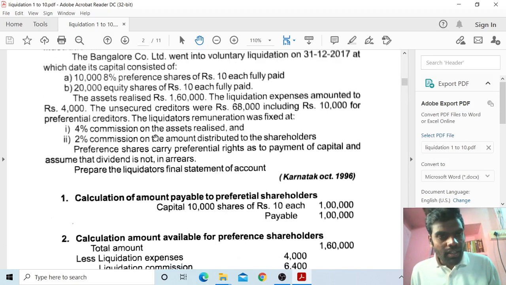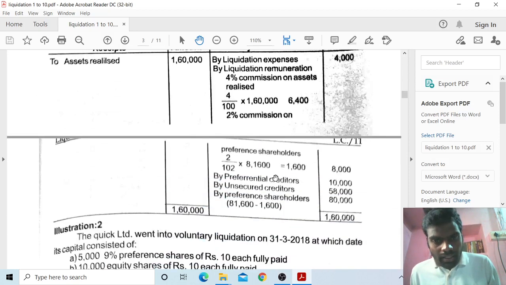In 1,49,600 we have to pay the preferential creditors. How much are the preferential creditors? Here preferential creditors are 10,000. So 1,49,600 minus 10,000 is 1,39,600. Next, the amount available for the unsecured creditors is 58,000. So the available balance is 1,39,600, and minus 58,000, the remaining balance is 81,600.